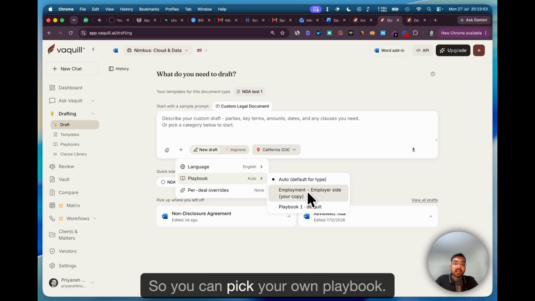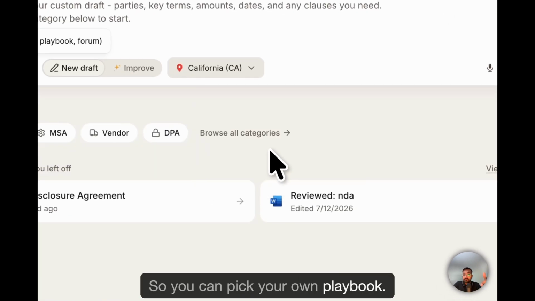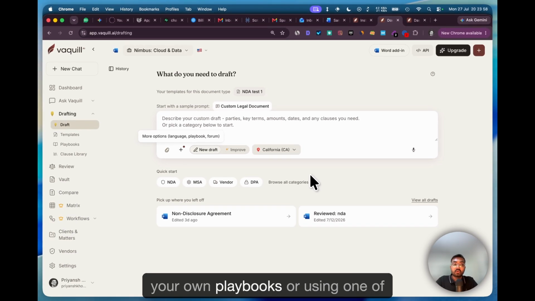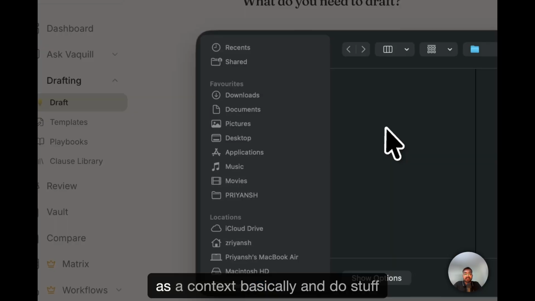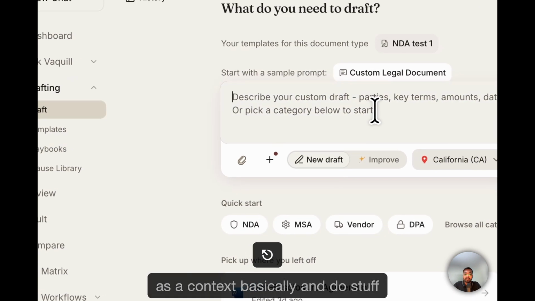So you can pick your own playbook. We do give you options of defining your own playbooks or using one of our standard playbooks. You can even add documents to it as context, and do stuff like that.